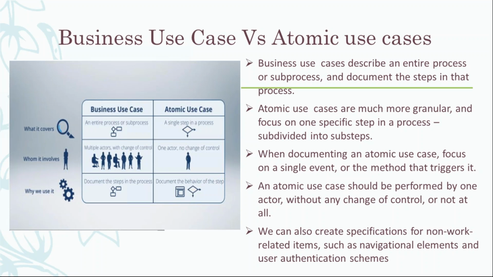Mukesh, can you give an example of a business use case and an atomic use case? Yes. Suppose you are hiring a candidate. The candidate is the first actor, who enters his details: personal details, educational details, and work history.